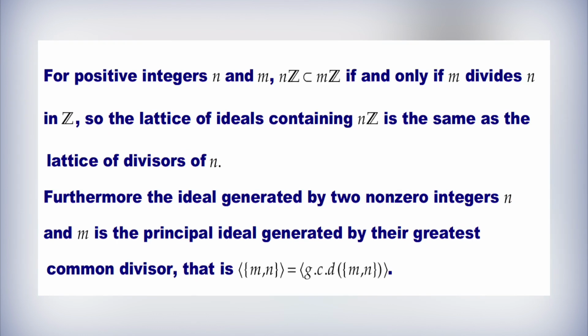For positive integers n and m, nZ is a subset of mZ if and only if m divides n in Z, so the lattice of the ideals containing nZ is the same as the lattice of divisors of n. Furthermore, the ideal generated by two non-zero integers n and m is the principal ideal generated by their greatest common divisor, that is, the ideal generated by n, m is equal to the ideal generated by gcd(n, m).